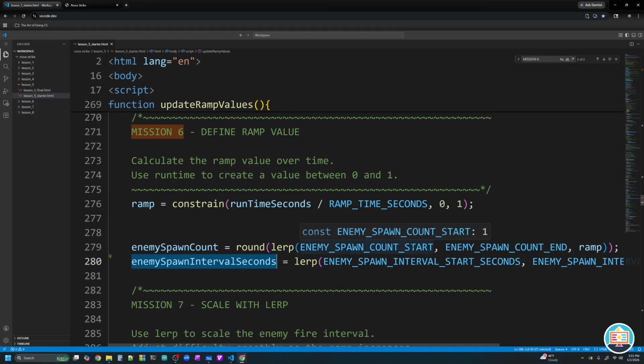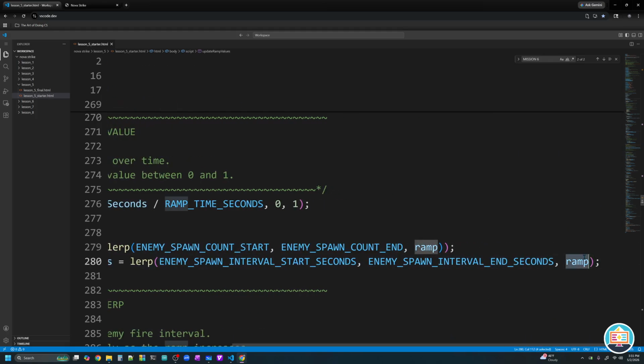We start at our starting value for spawn count, 1 enemy per spawn, and our ending count, 4 enemies per spawn. That is going to create a nice line for us, and then our ramp value positions us on that line. Same thing with our enemy spawn interval. We start with an interval of spawning every 2.5 seconds and ending at every 1 second. And then our ramp will position us on a line between those values.